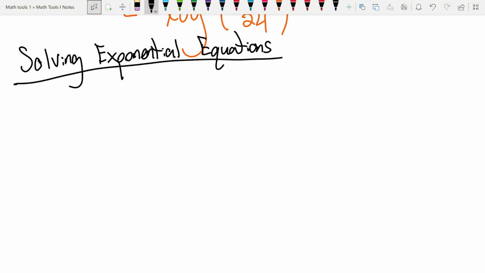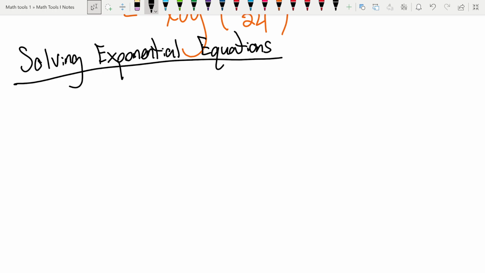So in this video, we're going to start talking about solving exponential equations. This is exactly what it sounds like. It's going to be equations which involve exponents, particularly where we have a variable in the exponent. It'll be different from polynomials, where we had exponents, but they were numbers. Right here, the variable is actually going to be in the exponent.